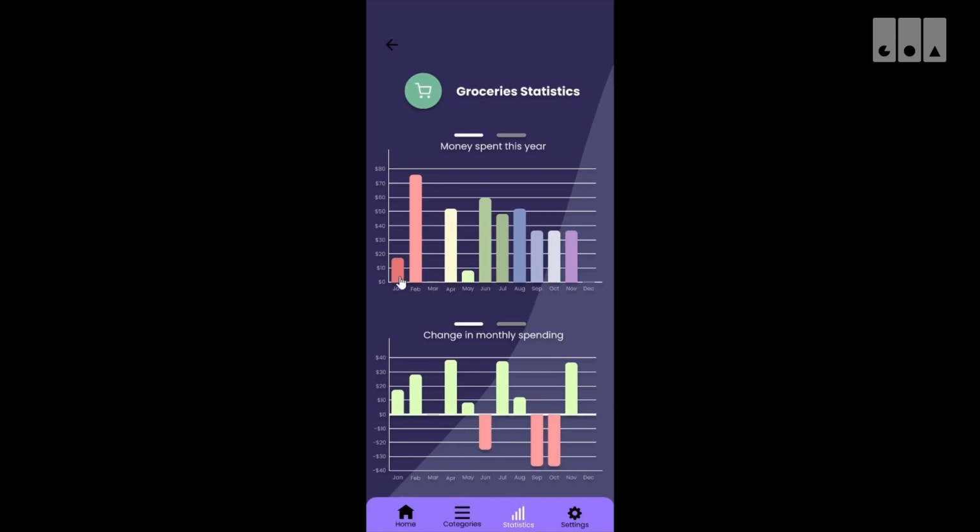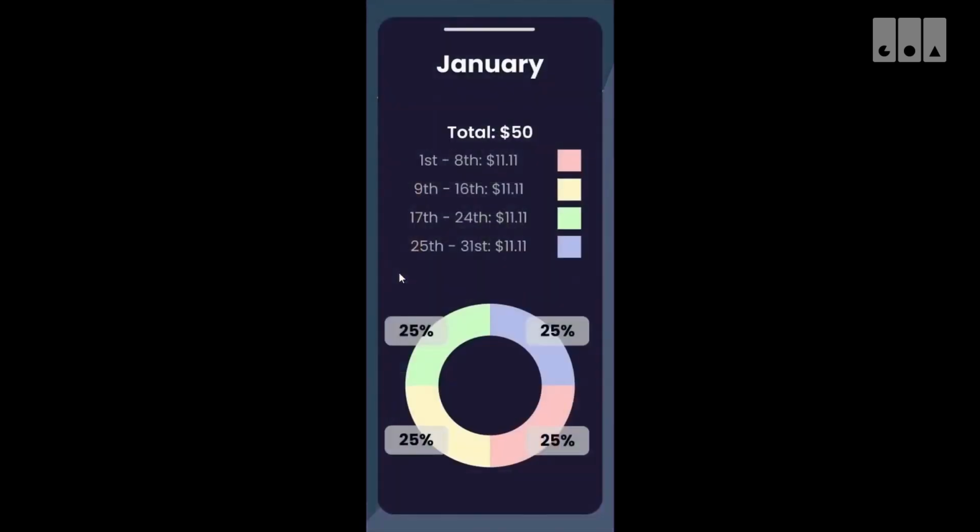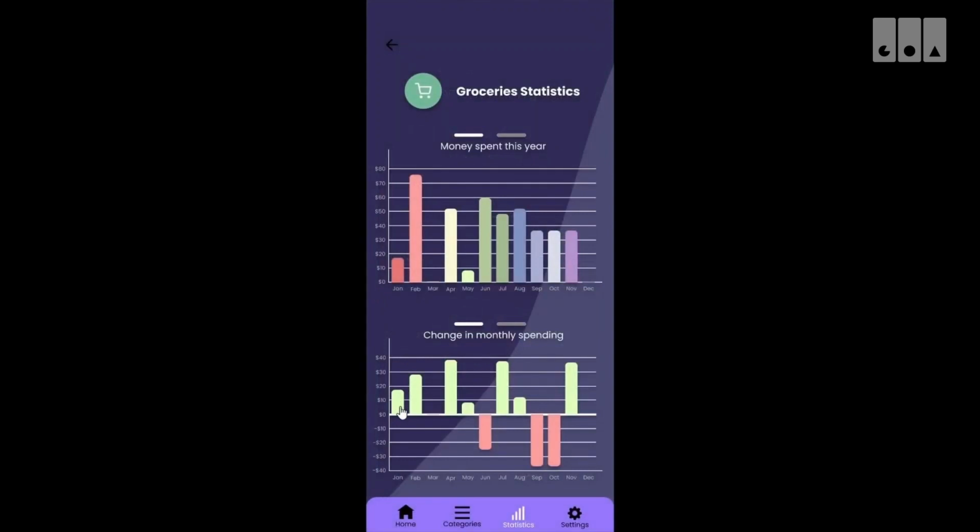Now, if we click on the individual bars, this will bring us to a page that shows us even more specifics about the money we've spent that month. Here shows total money we've spent per week, and here is a pie chart visualizing the breakdown of that spending. Now, let's go back and click on the individual bars of the change in monthly spending.